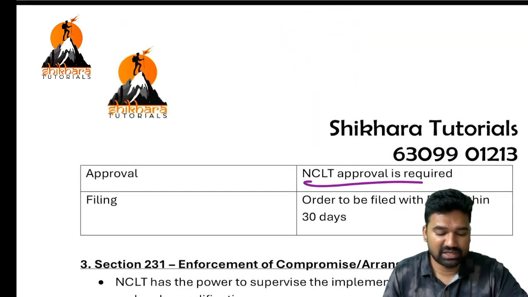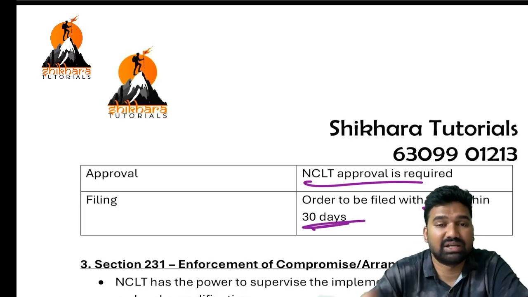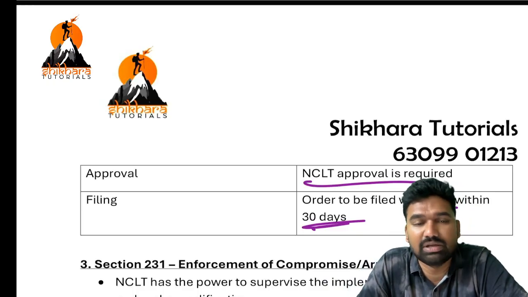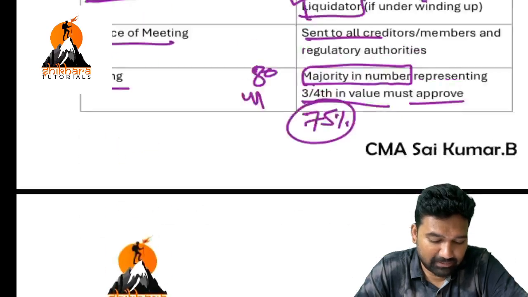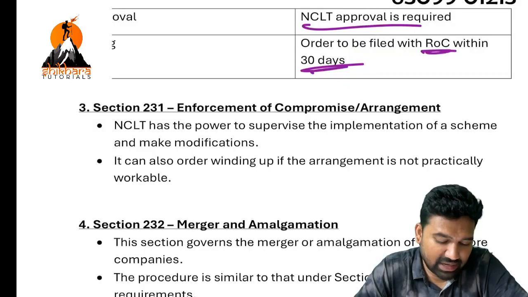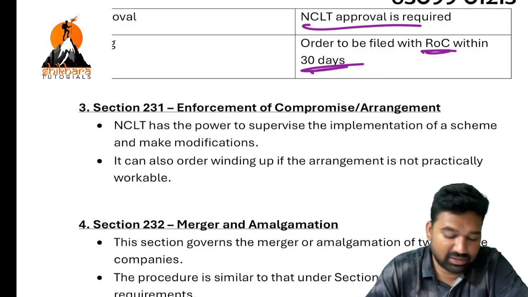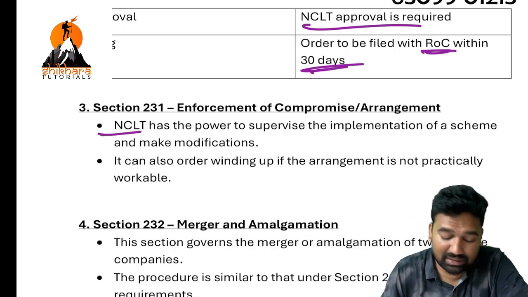Approval. NCLT approval is required. Filing. The order should be filed with ROC within 30 days, if NCLT approves. Approves for what? Approves for compromise or arrangement. That is 230. Okay. Next 231. Enforcement of compromise or arrangement. So enforcement, say for example, NCLT has the power to supervise. This is the point.